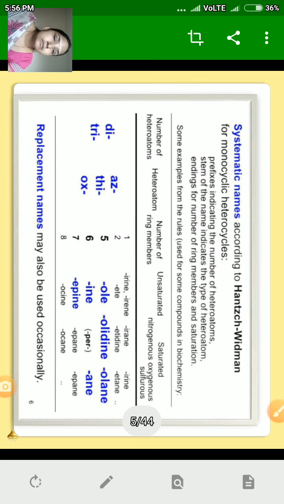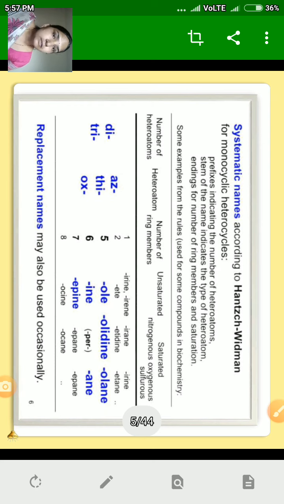If two heteroatoms, sulfur and nitrogen, are present, then the prefix is thiaza: thia for sulfur and aza for nitrogen. Thus the prefix used depends on the nature of the heteroatom, and the suffix is derived from the total number of atoms present in the heterocyclic ring.